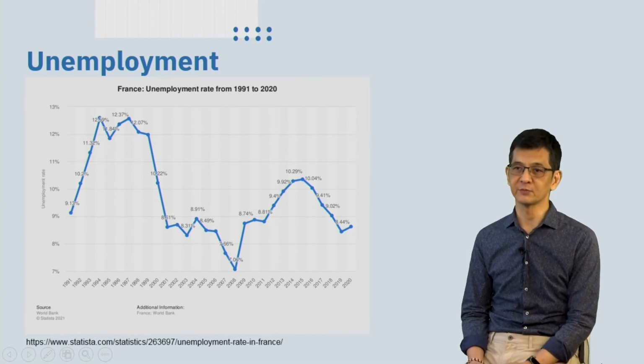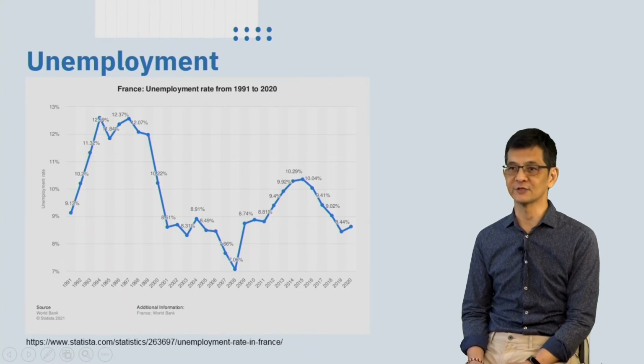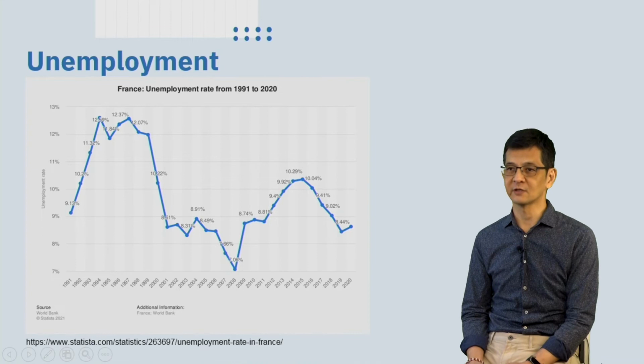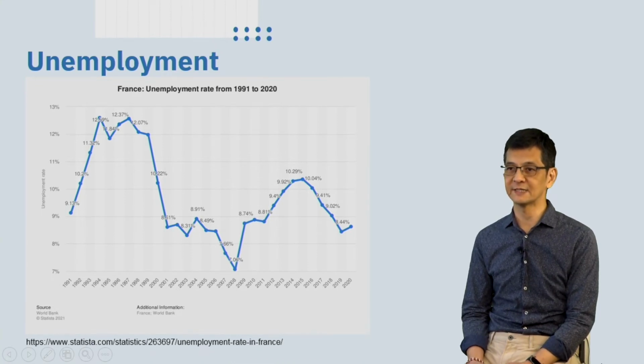But this unemployment rate began to go up again and reached a second peak around the year 2015. And indeed, this unemployment rate decreased a little bit, but around 2018, 2019, 2020, we observed a tendency of this unemployment rate going slightly up.